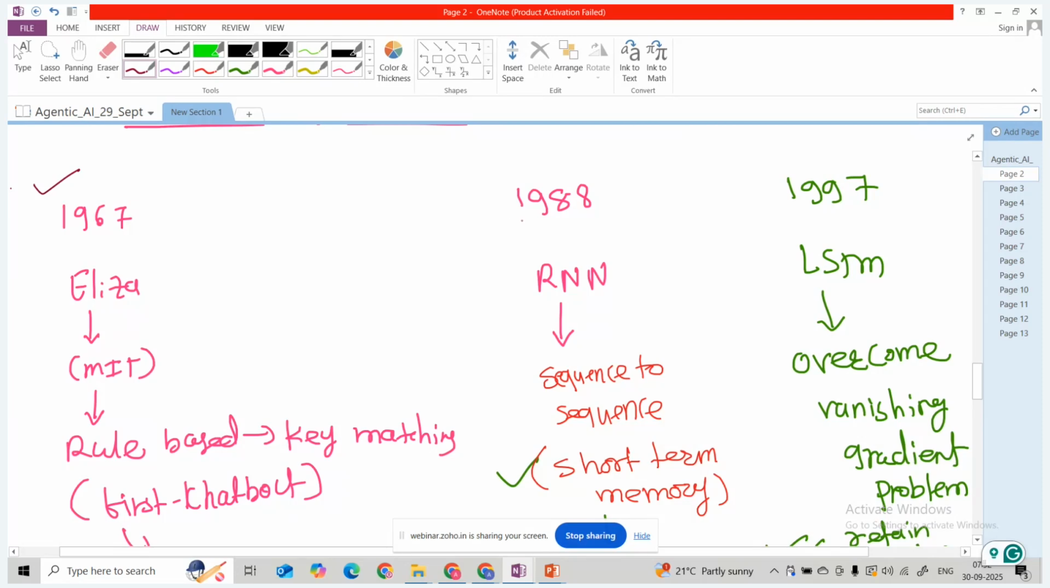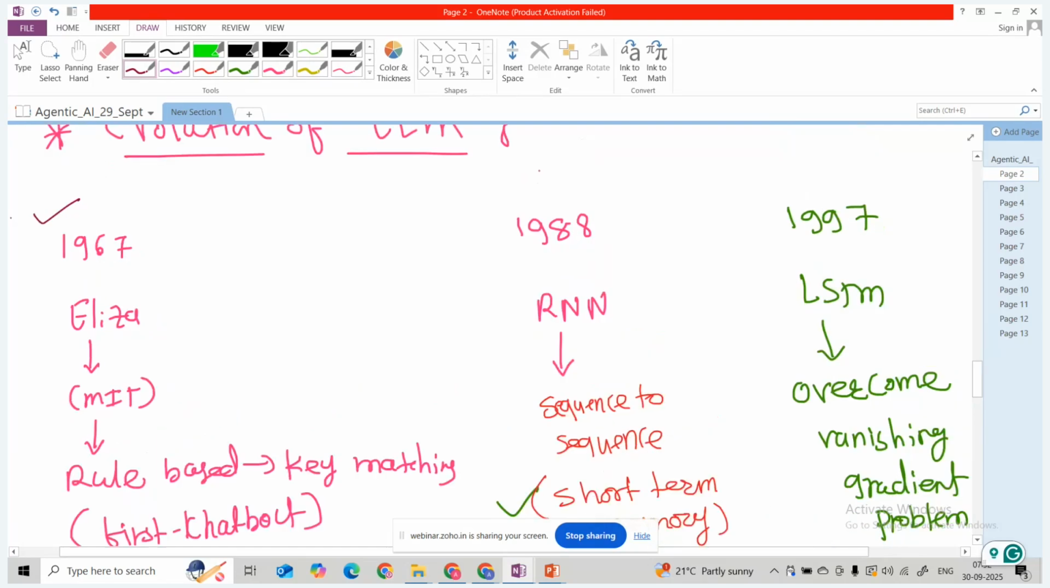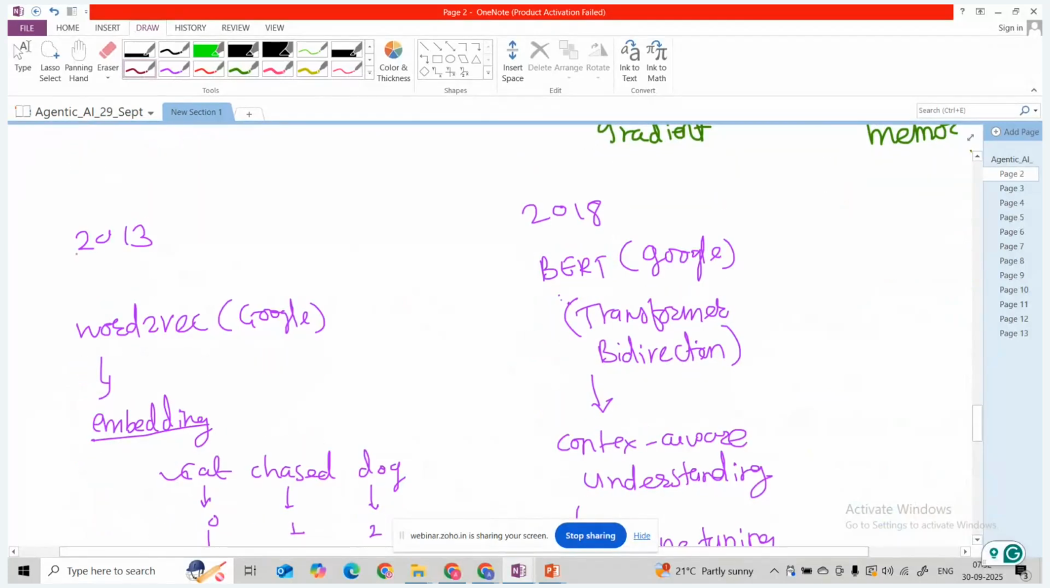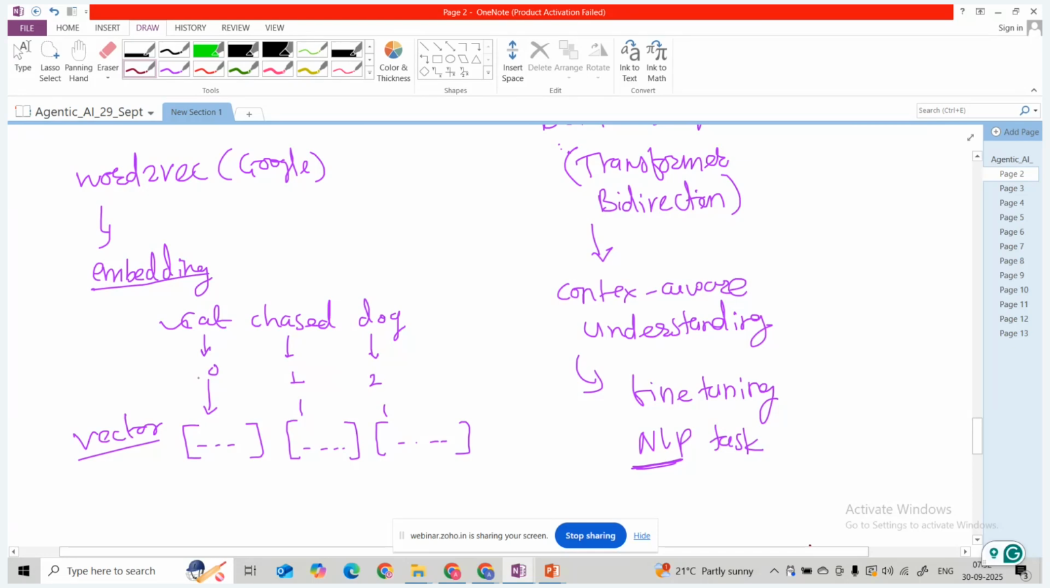Then we have the RNN and LSTM architecture to solve the memory problem. In the RNN we have the memory problem, and in the LSTM and GRU we have solved this long-term memory problem. After this we have Word2Vec, where we use words to create the embeddings.